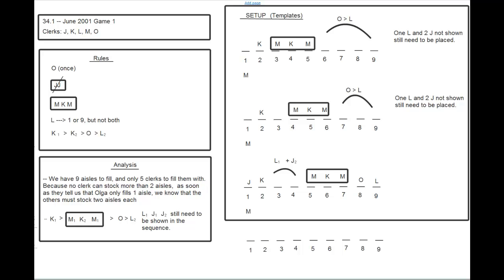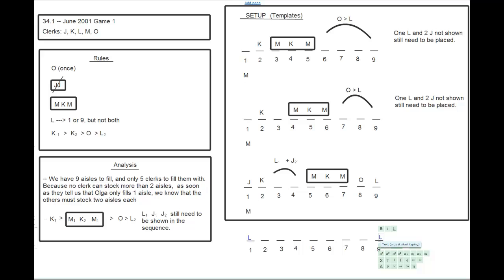Okay? So the change they're making here is they're getting rid of the rule that Larissa stocks 1 or 9 but not both. And they're actually insisting now that we put Larissa in 1 and in 9. In their words, they say, suppose that rather than just 1, Larissa stocks both end aisles, all other conditions remaining in effect. Which one of the following cannot be true? So let's just do that, and I'll create a space down here.